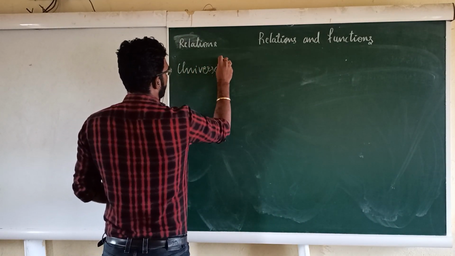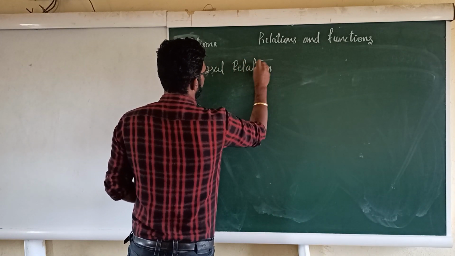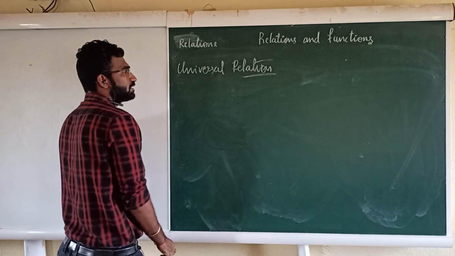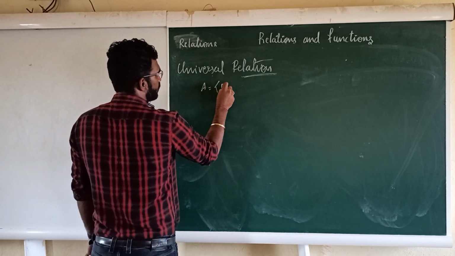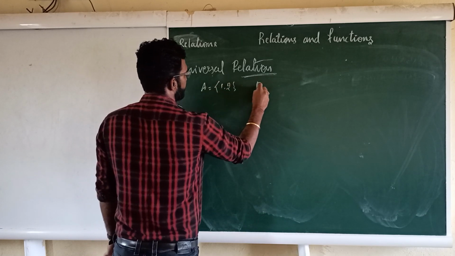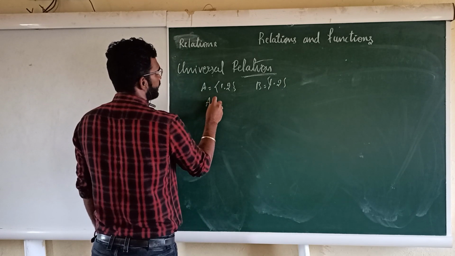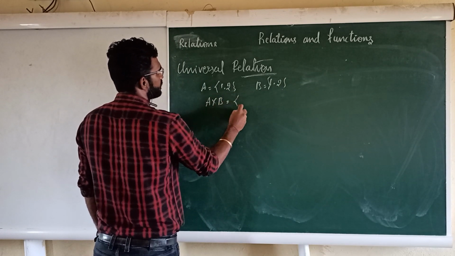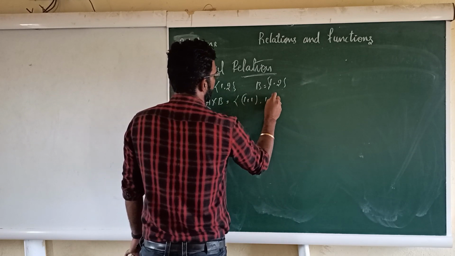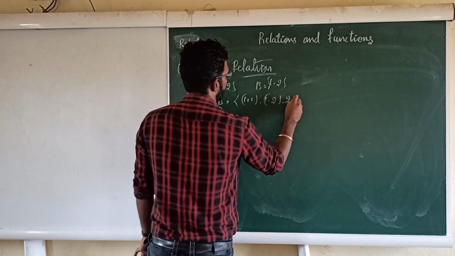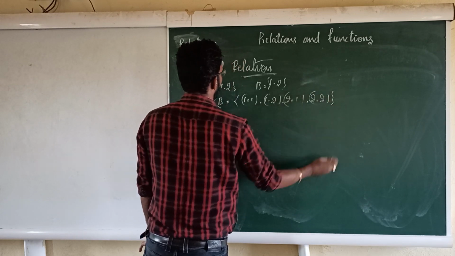Universal relation. What is the universal relation? Simple. As I told you, if A has 1, 2 elements and B has 1, 2 elements, how can we write A cross B? A cross B means all the possible ordered pairs: 1, 1; 1, 2; next 2, 1; next is 2, 2. So these are the ordered pairs.